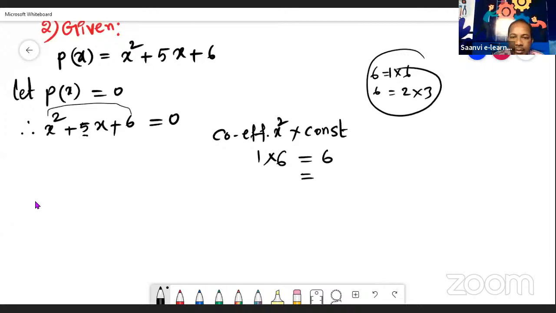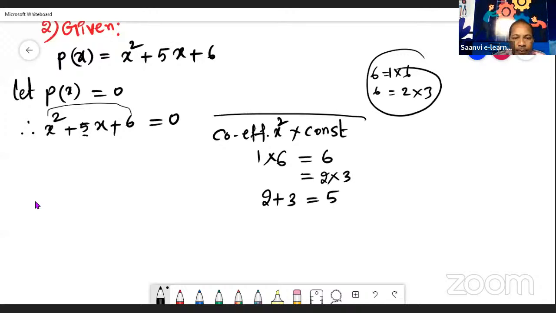Okay children, see, 2 into 3 is possible. When we multiply 2 into 3, we get 6. And when we do addition, 2 plus 3, we get 5. Like this, we have to select the factors that are suitable for the middle number.